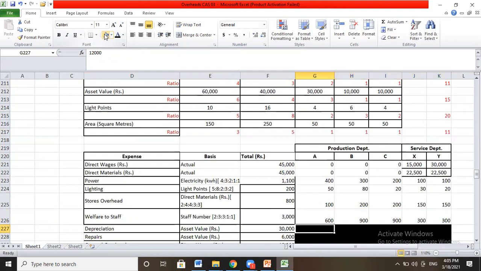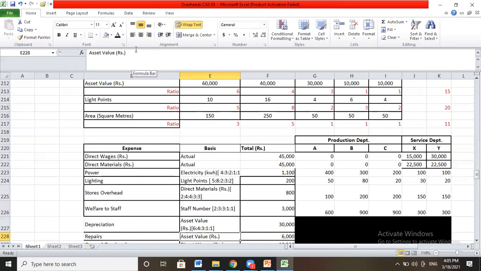Then in case of asset value, the asset value ratio is 6:4:3:1:1. So the total will be 15.